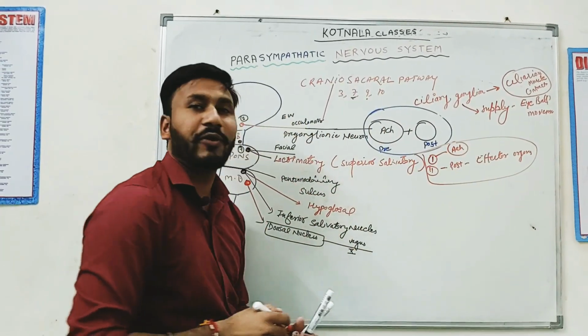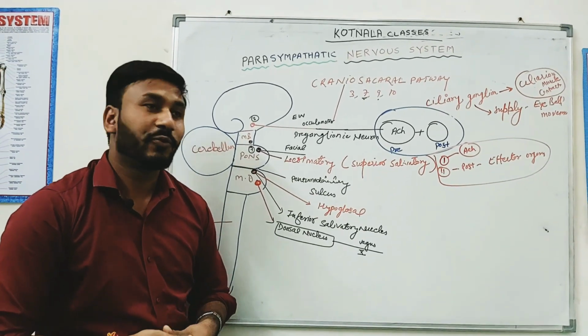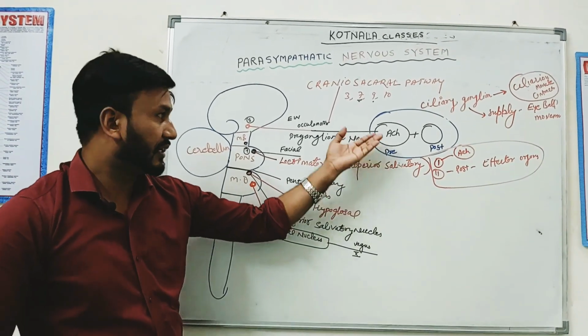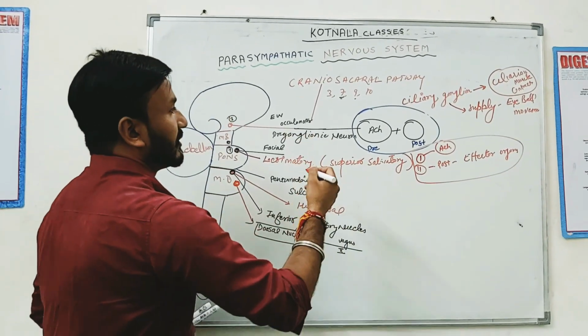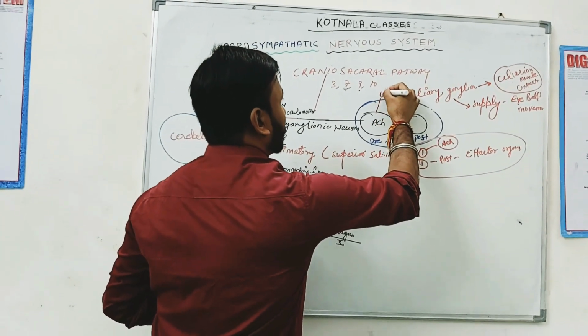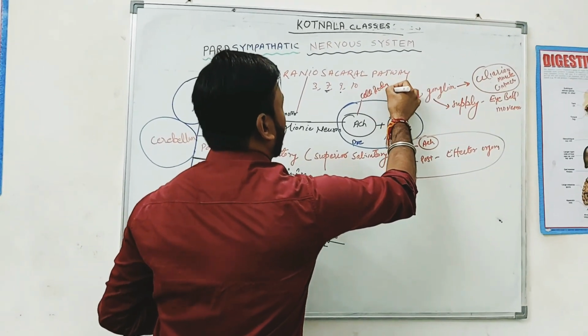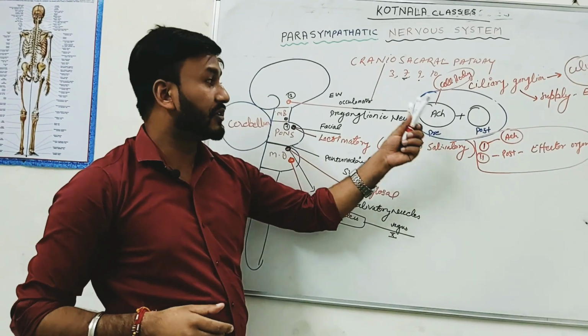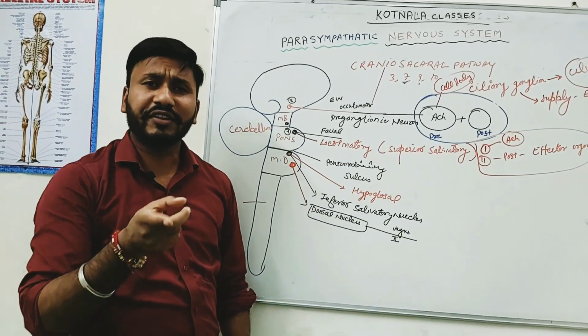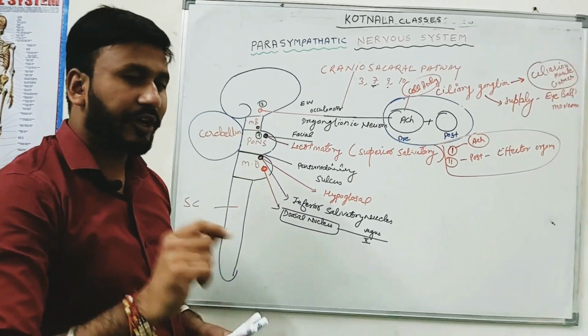Second thing, where is the neurotransmitter synthesized? In your body, in your neurons, that is the cell body. The neurotransmitter is synthesized in the cell body. And another neurotransmitter is also synthesized in the nerve ending. So what is the difference between both of them? Note it down.